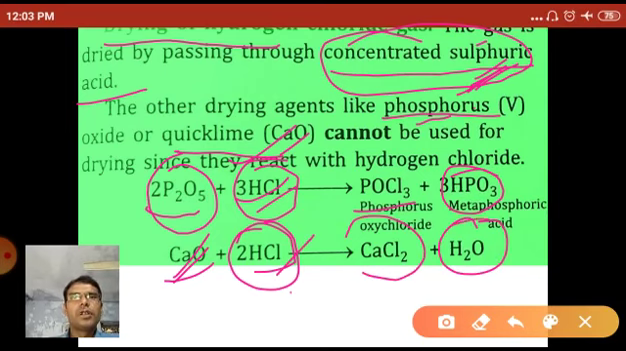So for the drying of HCl gas, we can use concentrated sulfuric acid, passing the gas through concentrated sulfuric acid, but we cannot use phosphorus pentaoxide and quicklime. This is the reason: phosphorus pentaoxide and quicklime react with the hydrogen chloride gas.